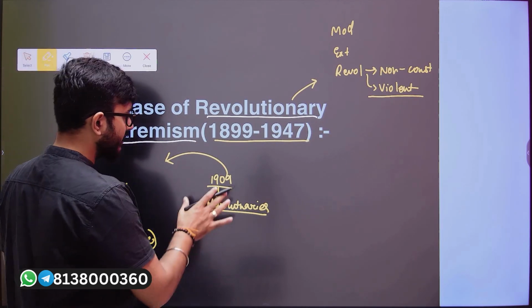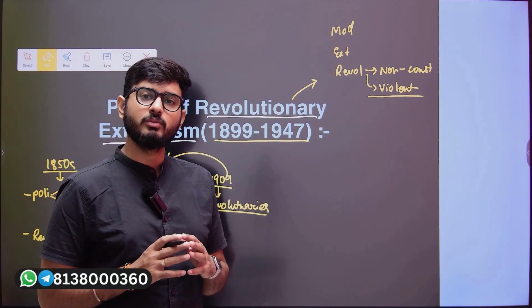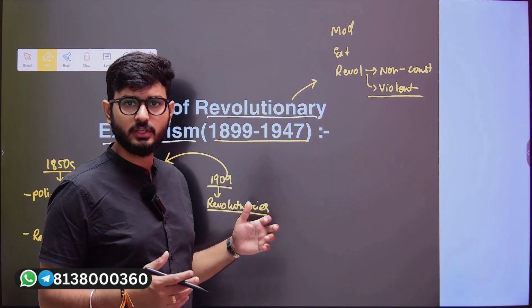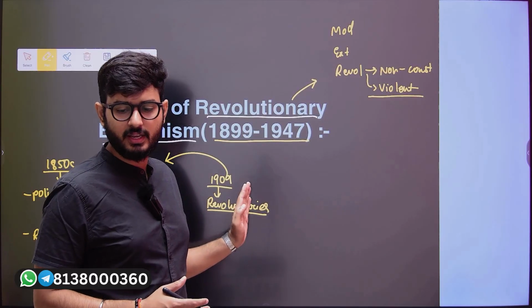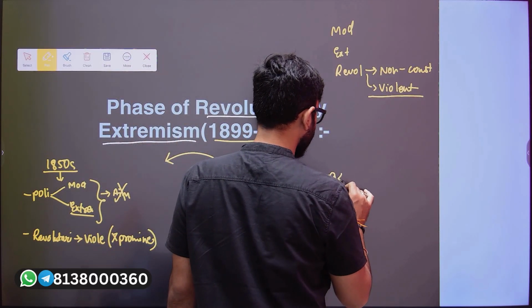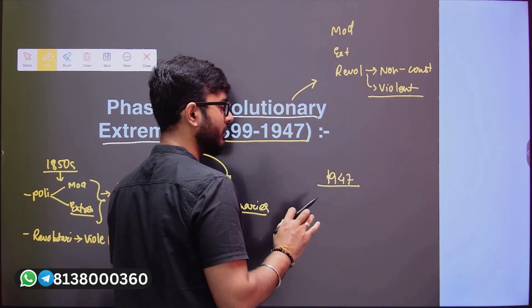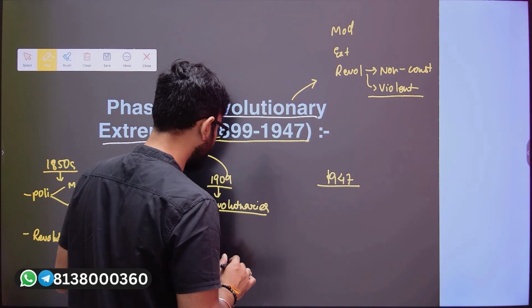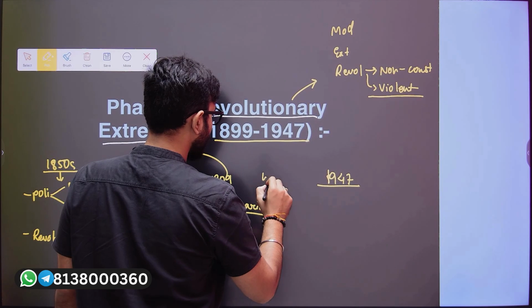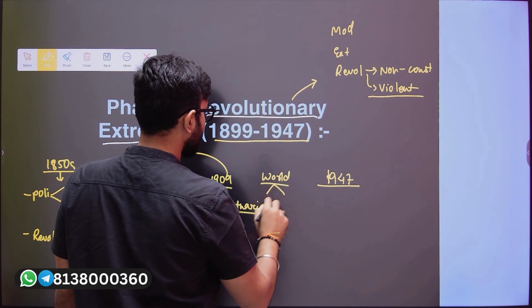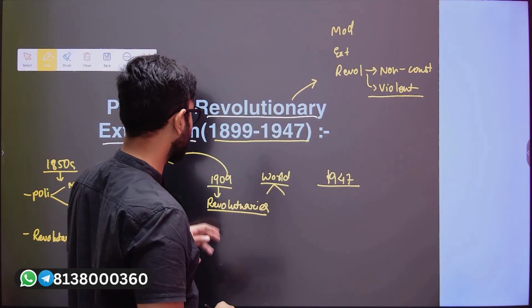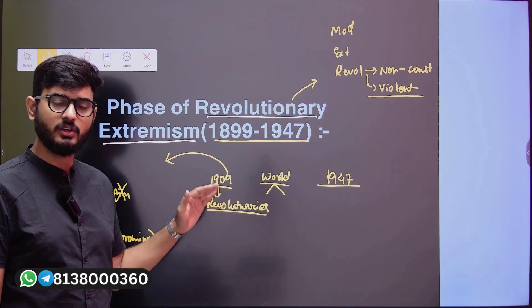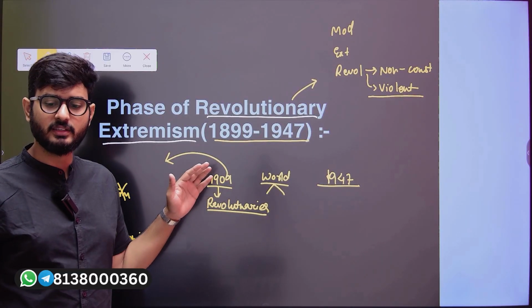But what happened is that from the 1909 time period, it was an elaborate movement. Many people voluntarily joined the revolutionary space. So after 1909 till the time period of India's independence in the year 1947, the revolutionaries had a very important role to play in the Indian freedom struggle. The revolutionaries are also going to be contributing during the world wars, and we shall be looking into that in this particular session. So this is when we talk on the historicity of the revolutionary angle that was prevalent in the Indian subcontinent.